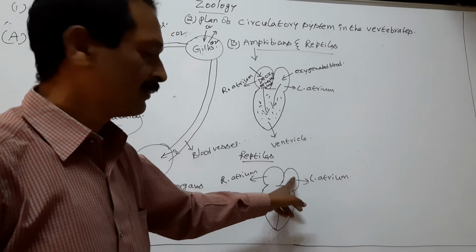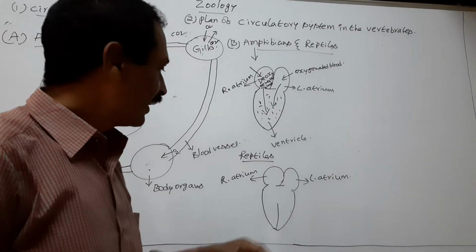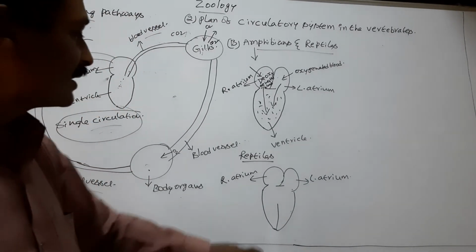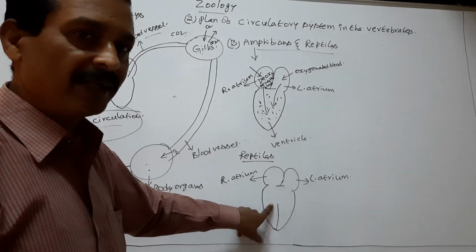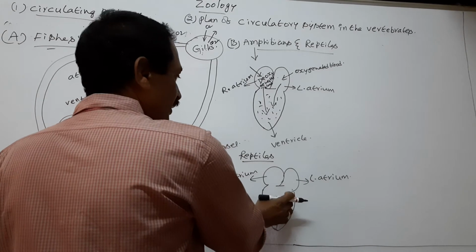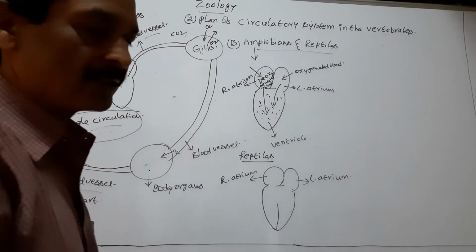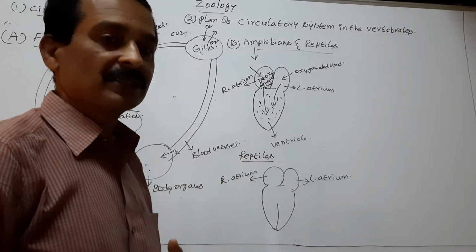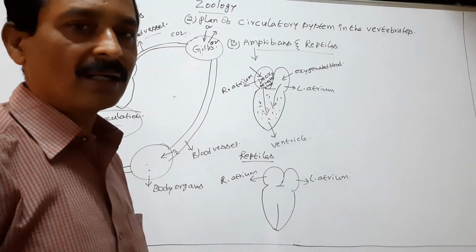The ventricle of the reptiles is partially divided. So reptiles possess partially divided three-chambered heart.